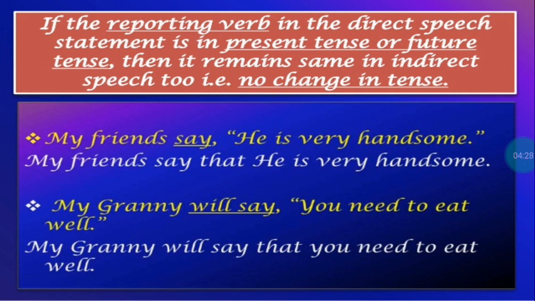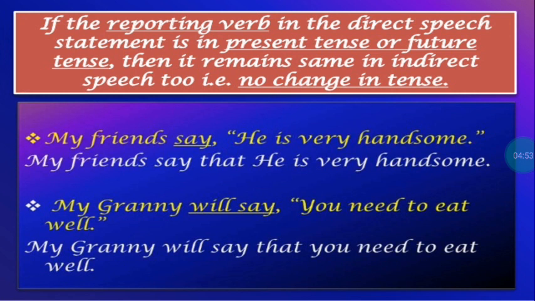Now the second sentence. In this second sentence, we will see that the reporting verb is not present tense, but it is future tense. My granny will say, "You need to eat well." Granny is grandmother, right? My granny will say, and will say is the reporting verb, but the reporting verb is in the future tense. So now this is one rule you must keep in mind.